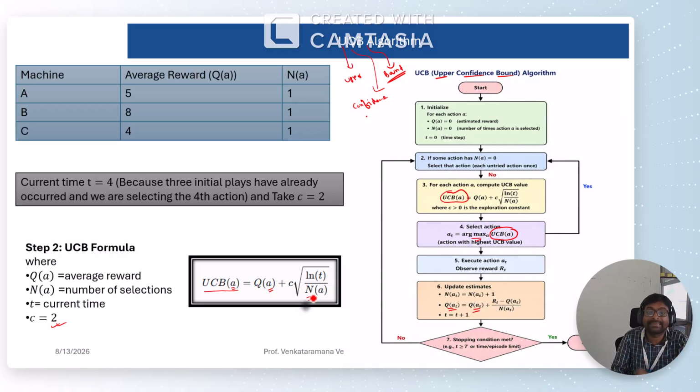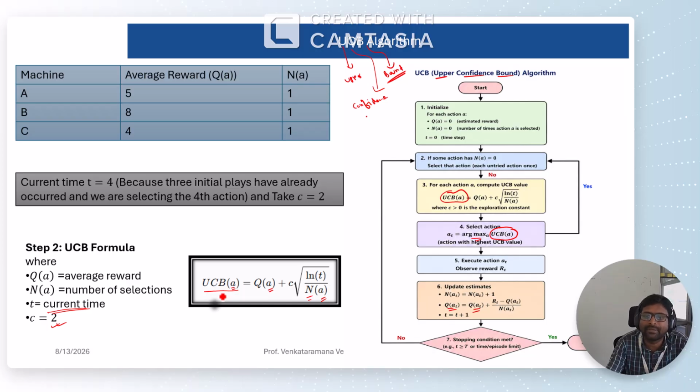And N means the number of plays by the machine itself. This T includes the number of plays up to that point of time, combining all the machines. T means the current time or number of plays happening in the casino including all the machines. But N of A means the number of plays by machine A only. So this is how we calculate the upper confidence bound value.